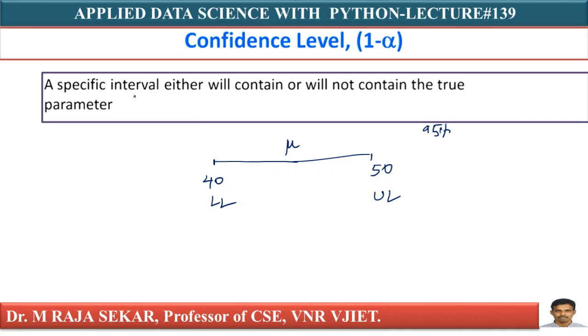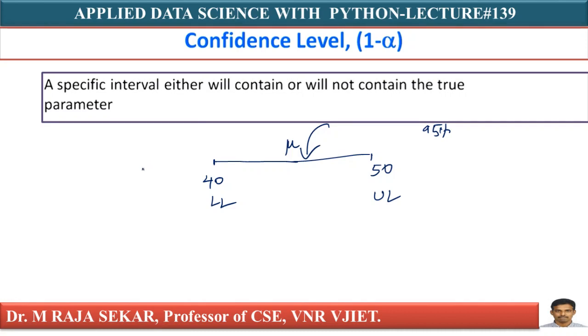A specific interval, 40 to 50, will contain or will not contain the true parameter. Sometimes the interval may contain the true parameter, otherwise it may not.